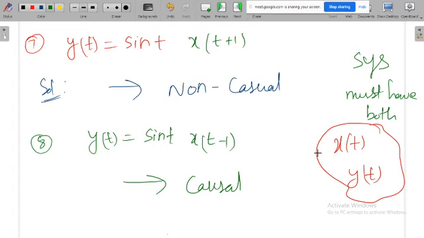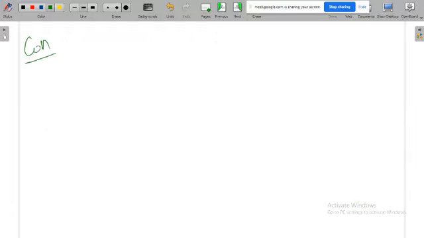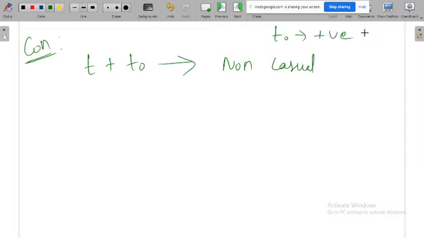The conclusion of this is very simple. Whenever you see a t plus t naught term, definitely that is non-causal, where t naught is a positive quantity. If you find t minus t naught alone, then that is causal.